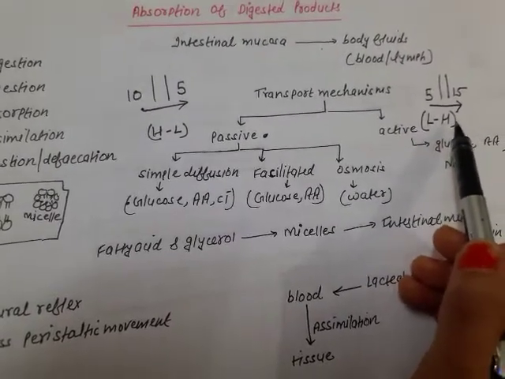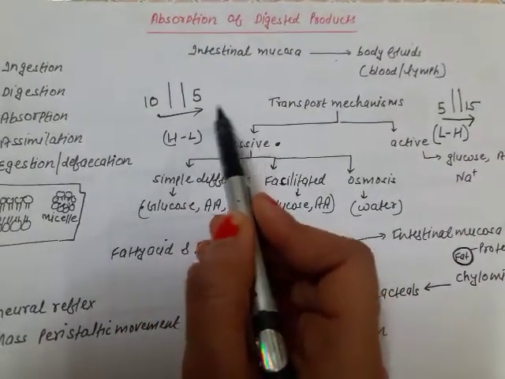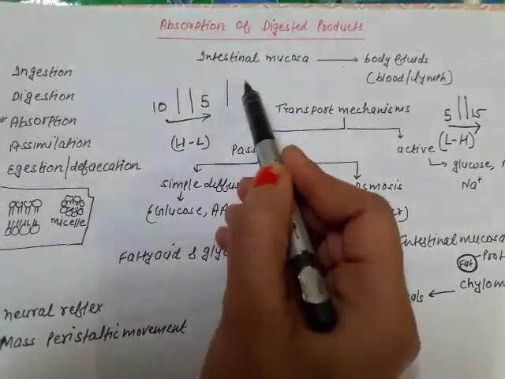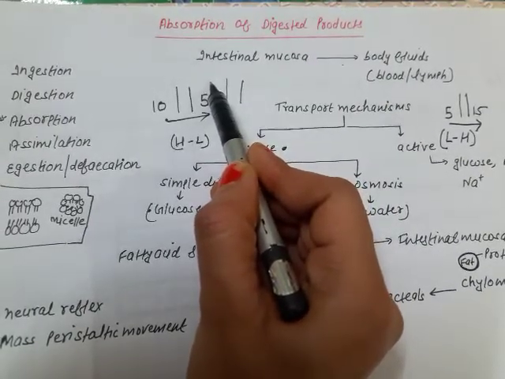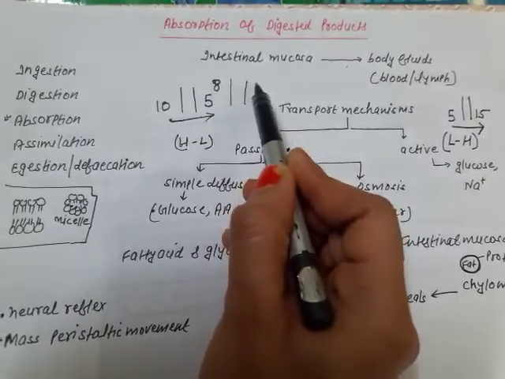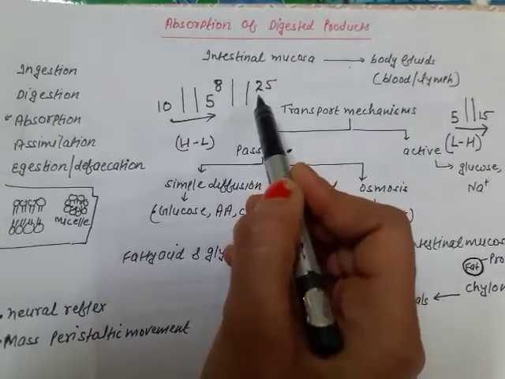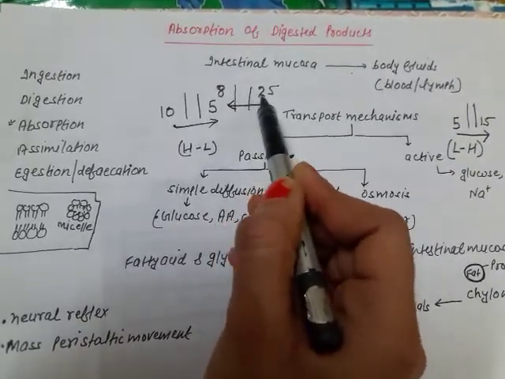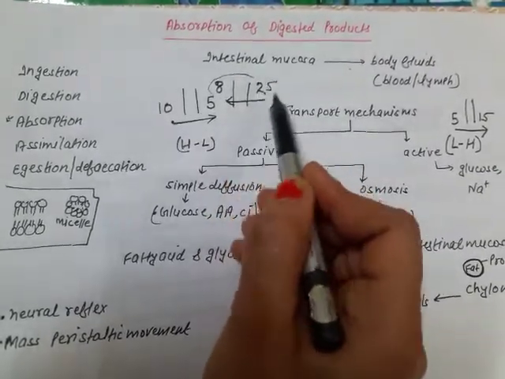Fine. And the larger the gradient difference, the faster will be the movement. Suppose here is the difference of like 10, 5, and suppose here only you can say 8 molecules of glucose are there. Fine. And here 25 molecules are there. Then the transport will take place from a region of high concentration towards a region of low, and here is the large difference between the concentration. So here the mechanism will get faster.